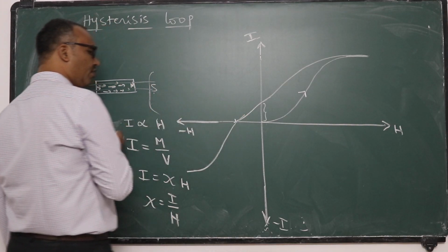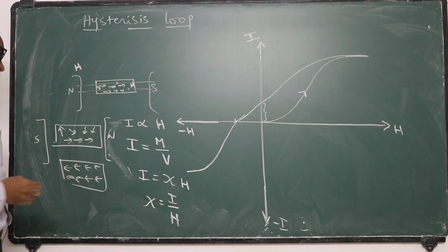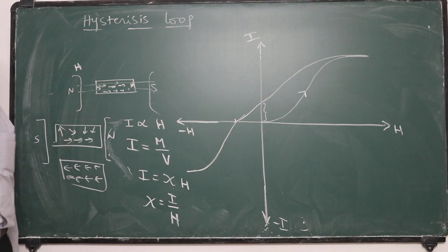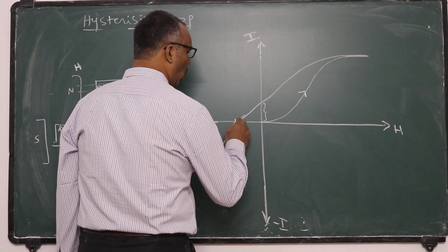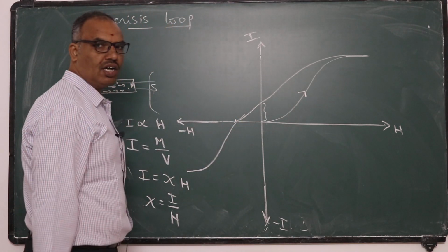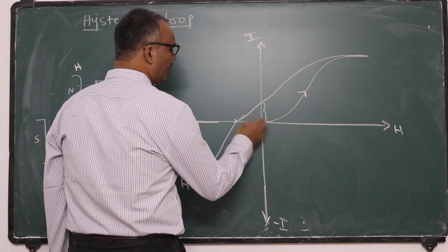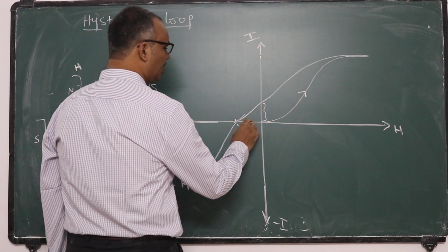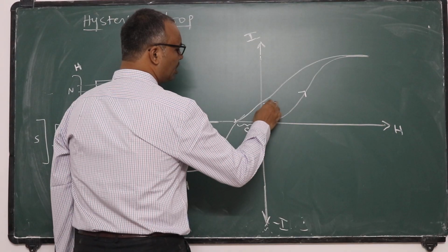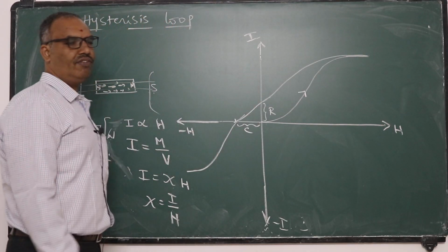The amount of reverse field required to remove the 100% magnetism from the material is called coercivity, which is given by the negative x-intercept of the graph. That means this part is representing coercivity, this part is representing retentivity.